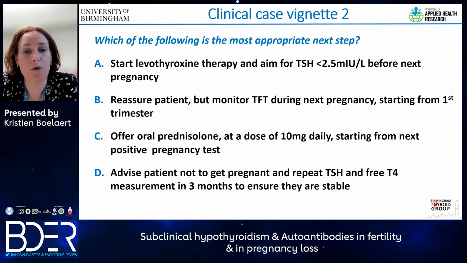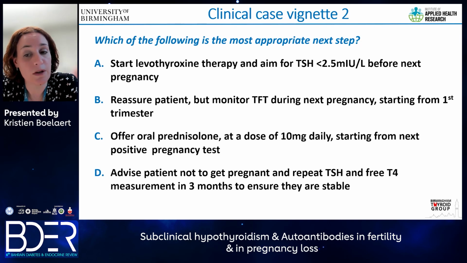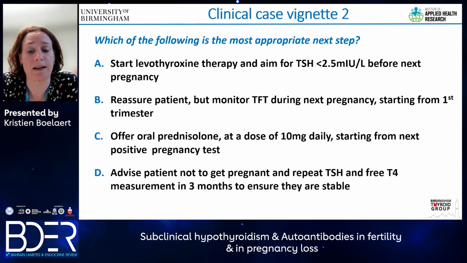Do we start levothyroxine and aim for serum TSH to less than 2.5 before she becomes pregnant? Do we reassure her but monitor her thyroid function during the next pregnancy, starting as soon as she becomes pregnant? Do we offer her oral prednisolone, 10 milligrams daily, starting from the next positive pregnancy test? Or do we advise the patient not to get pregnant and repeat her thyroid function test after 3 months to ensure that they are stable? So again, I'll just give you a minute to have a look at this.